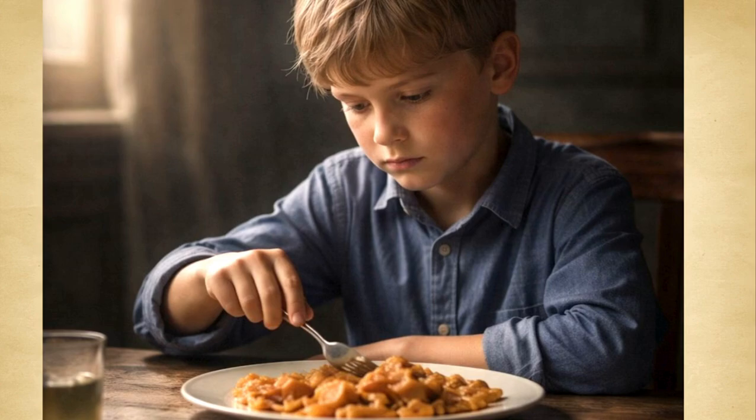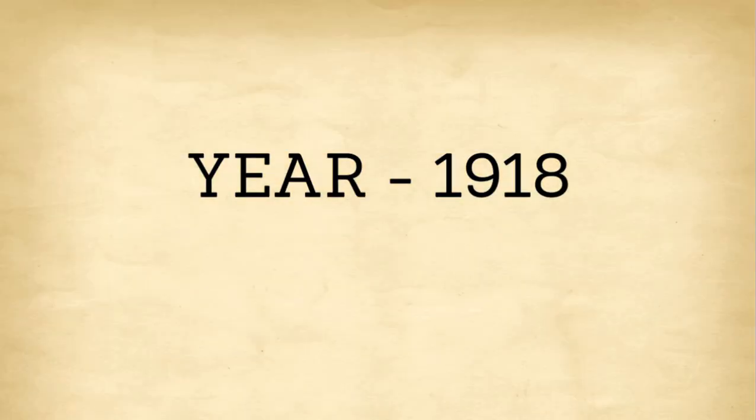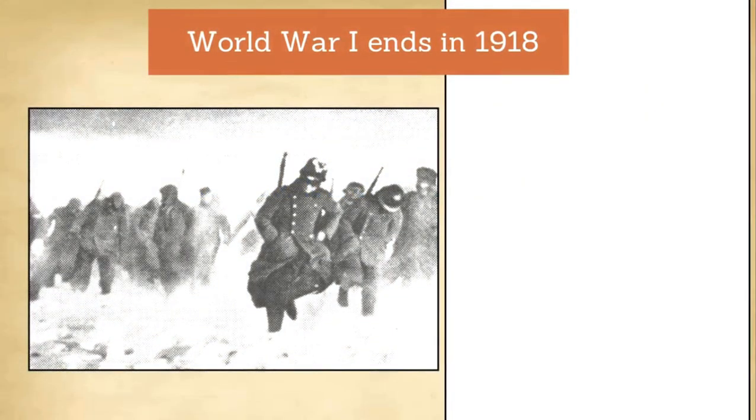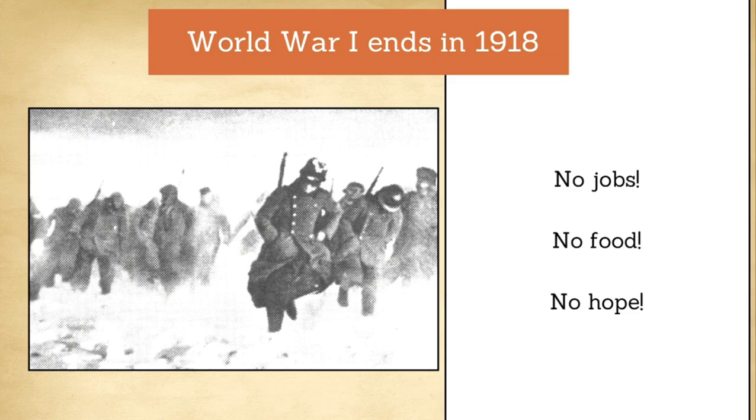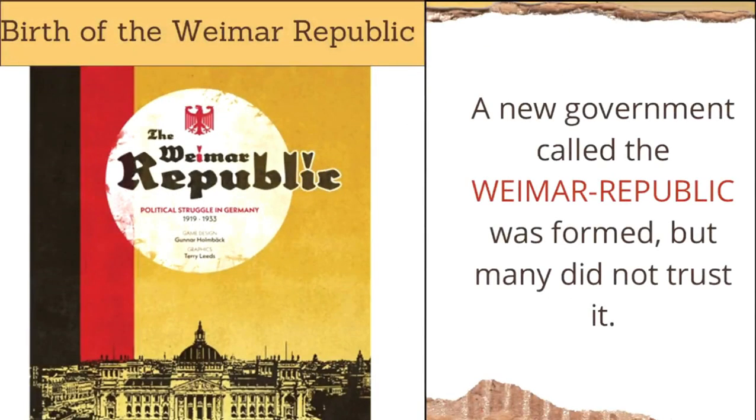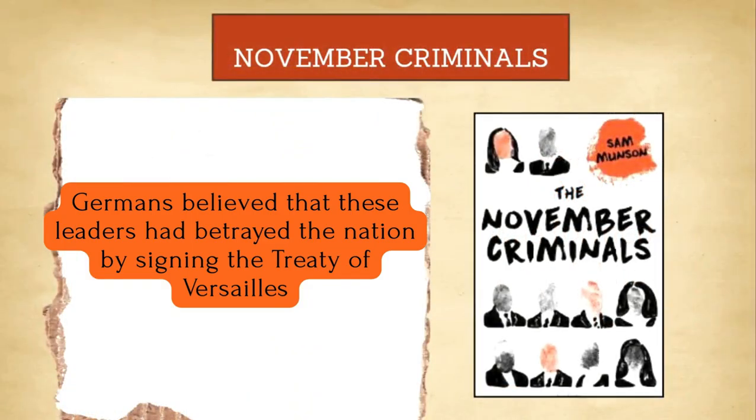To understand how Germany reached this point, we must go back in time. World War I ended in 1918. Germany was defeated. Soldiers returned home to find no jobs, no food, and no hope. The country was weak and angry. A democratic government called the Weimar Republic was formed, but people blamed it for Germany's defeat. The leaders of this new government were called November criminals. Germans believed these leaders had betrayed the nation by accepting defeat.